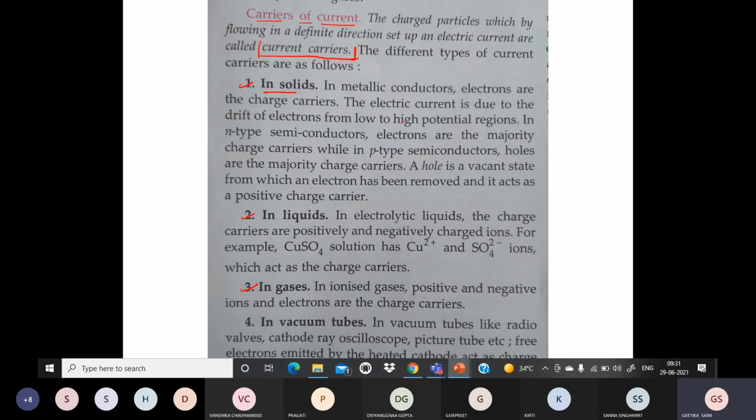Next is liquids. In electrolytic liquids, the charge carriers are positively and negatively charged ions. For example, in copper sulfate, CuSO4, Cu2+ and SO4 2- ions are the carriers of current.